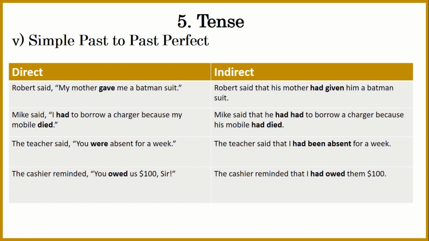It depends on the context. But in this case, I'm just focusing on it being a restaurant, and so I owe something to a restaurant. So that is why I wrote them. But you can say that I had owed him. But the point is, simple past should be changed to past perfect if you want to make an indirect narration of a simple past direct narration.